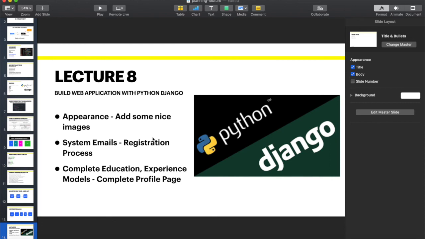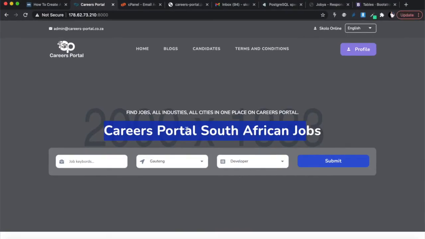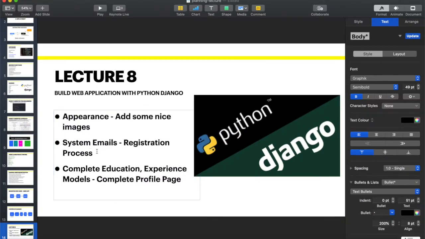Okay, so the first thing, this won't take long, just a little bit of a retouch, just to make our website look nice. I mean, currently you can see there's all these gray images everywhere, and we won't cover all the images, but at least the image here, just to make it look a little bit more like a proper website. Okay, so we're going to start with that, and then after that, this is one of the most important parts of building a user authentication system, and it is the system emails. You see it all the time.